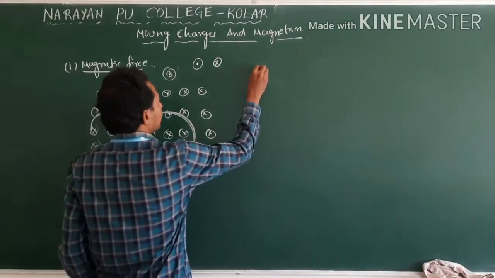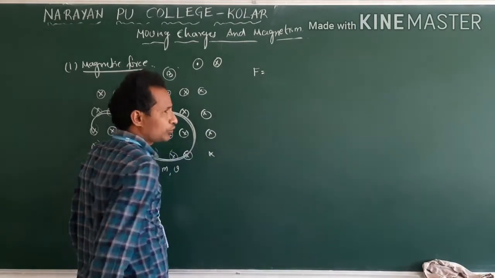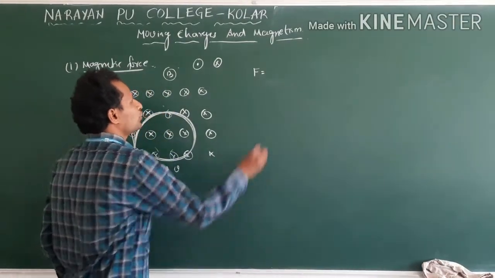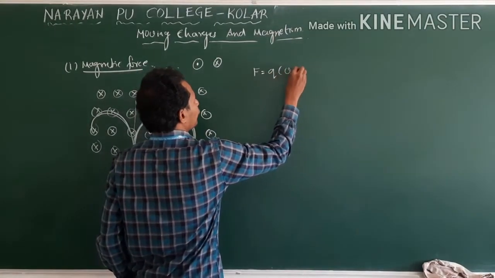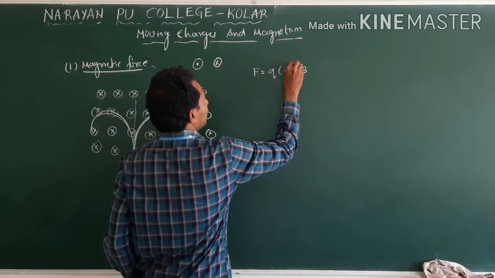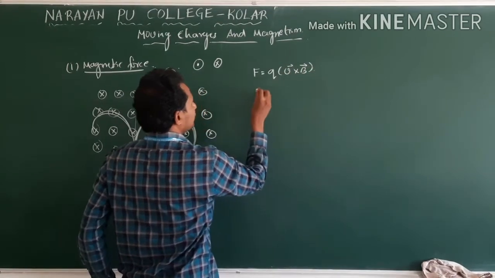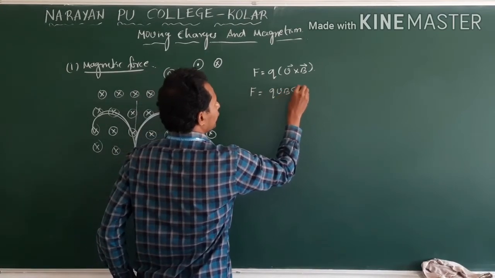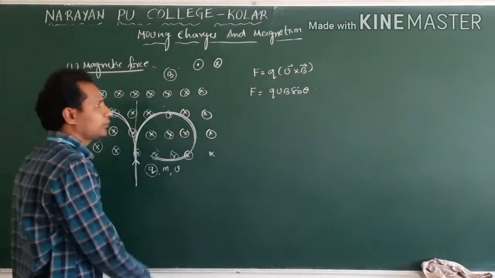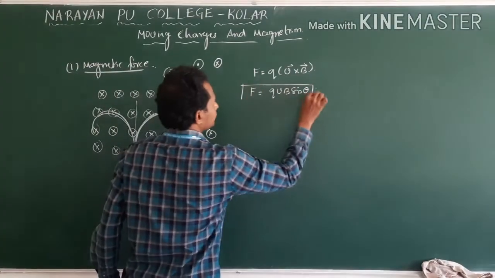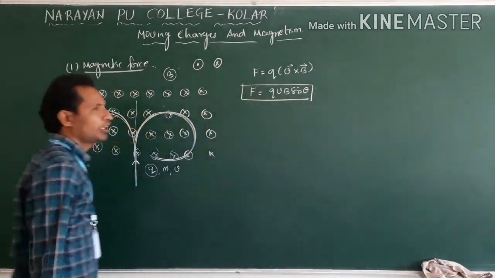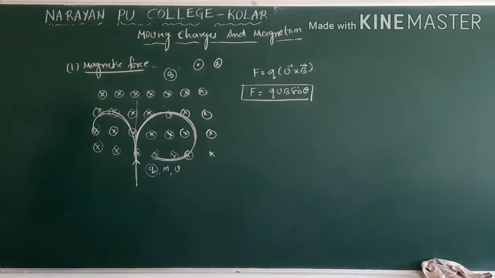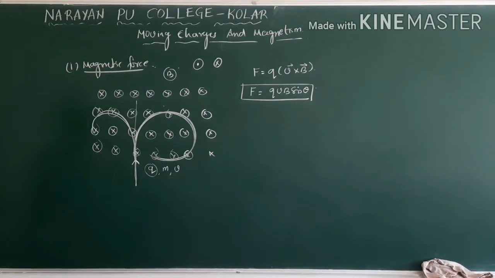That force is given as F equal to Q into V cross B, or we can write F equal to QVB sin theta. This is the force formula, the force experienced by the charged particle in a uniform magnetic field.